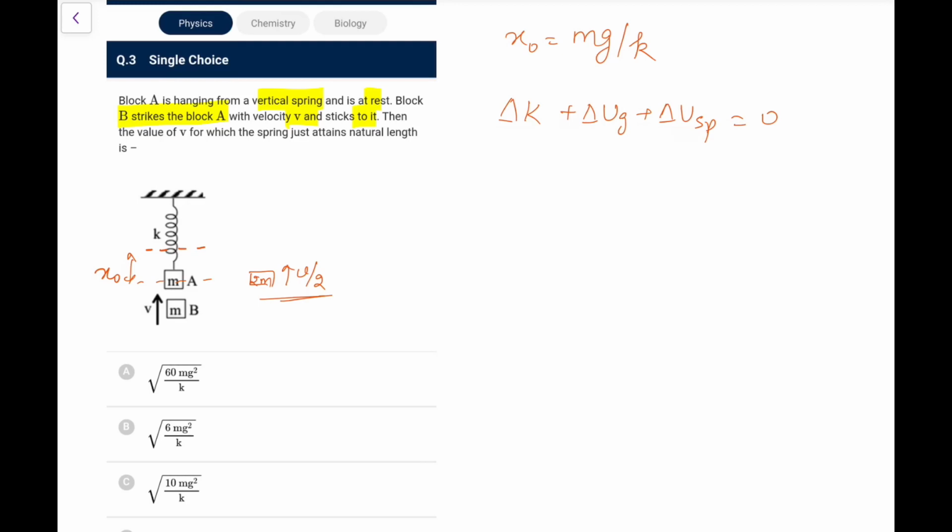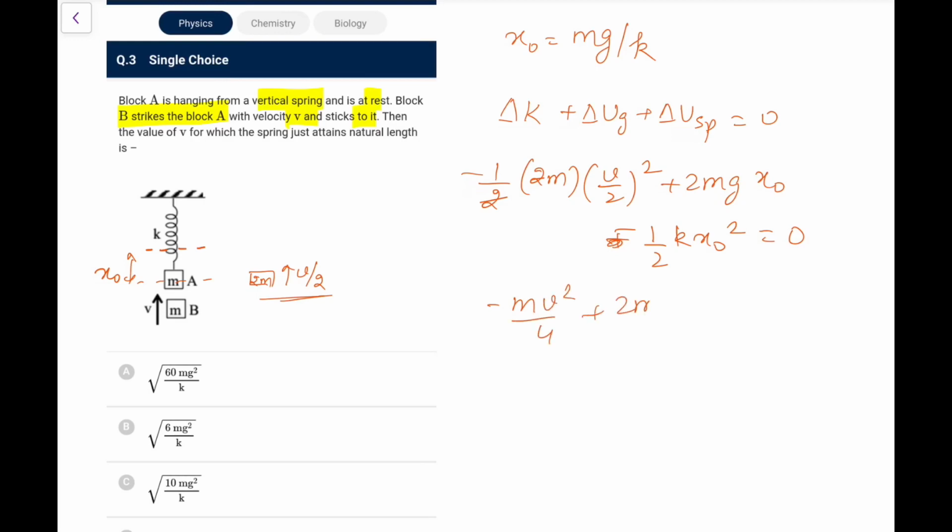So delta K would be a loss, minus half, mass is 2m, and this is (v by 2) whole square. Delta Ug would be again 2mg, h would be x0, plus delta U spring, that would be again a loss, minus half k x0 square, equal to 0. So doing this calculation, this 2 and 2 get cancelled, minus mv square by 4 plus 2mg x0, I will put it as mg by k, minus half k x0 square, that is again (mg by k) whole square. It is minus sign, not plus, because the spring energy will be lost, it is coming into natural length.